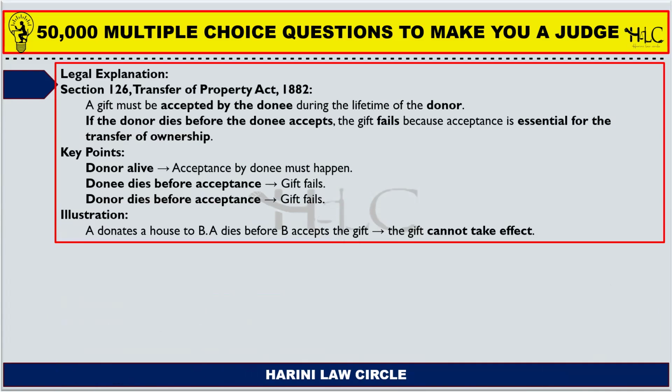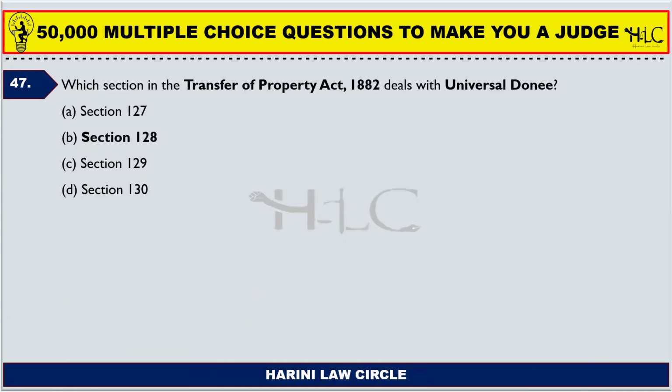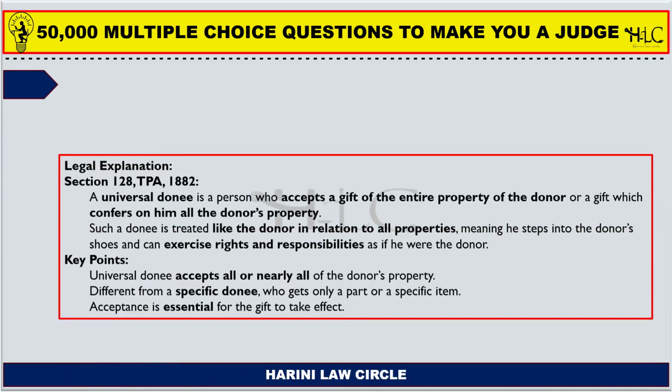Next one. So this is dealt with under section 126. Which section in the Transfer of Property Act 1882 deals with universal donee? Very, very important. Section 128. It deals with universal donee.